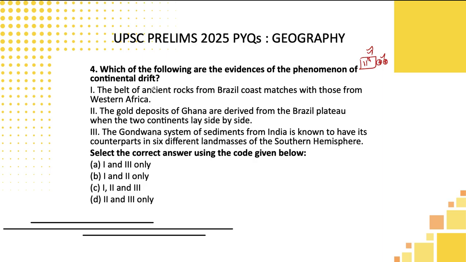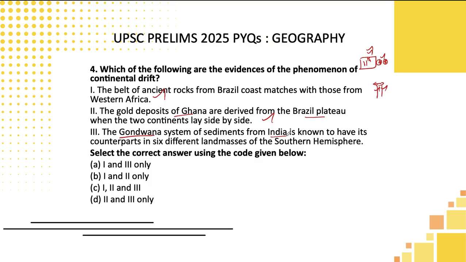The belt of ancient rocks of Brazil matches with that of Western Africa. Yeah, that is the important thing, students, because you know the zigzag fit. Especially Western Africa and Brazilian regions match in a zigzag fit. Gold deposits of Ghana are derived from the Brazilian plateau. Obviously, these two match in physical, geographical, geological things. That's what has been discussed in the 11th standard book, and in that manner, the second statement is also correct.